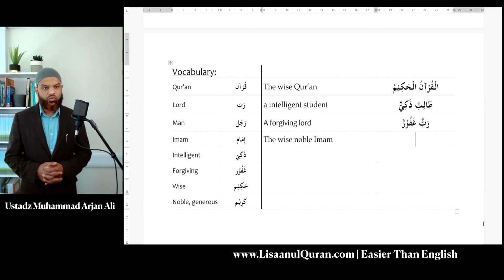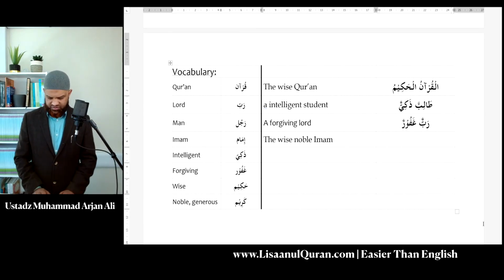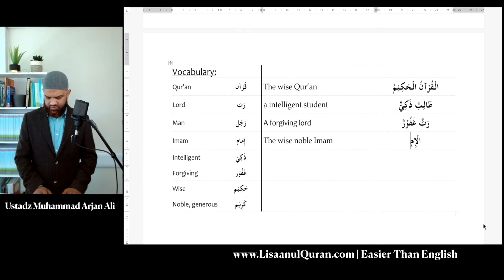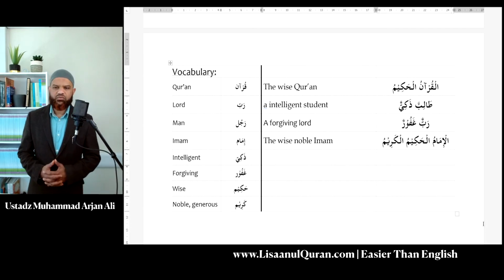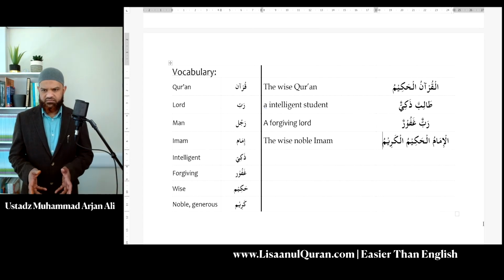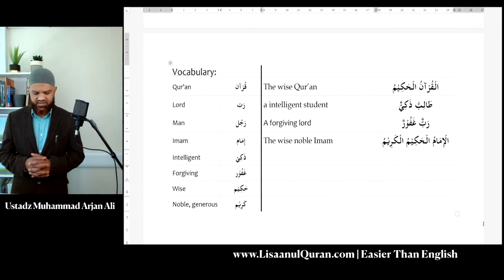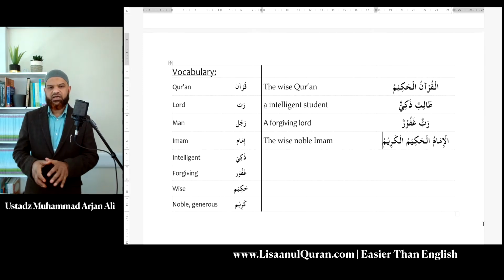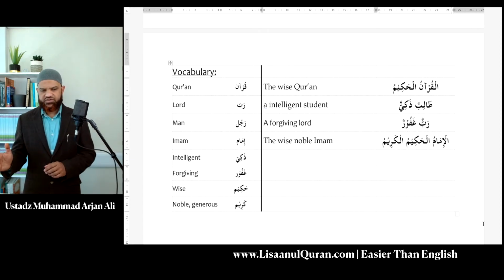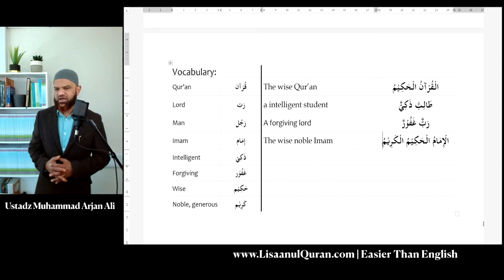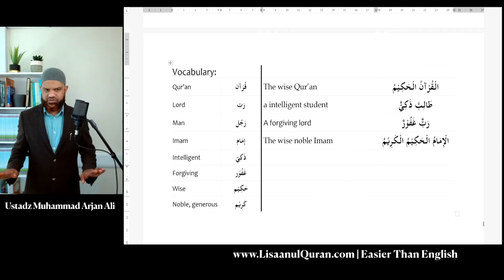The wise, noble Imam. So we have the word Imam first, which has to be Al-Imamu. Wise, Al-Hakimu, noble, Al-Karimu. The wise, noble Imam. Al-Imamul Hakimul Karimu. Again, very simple, inshallah ta'ala. You can see it, the noun being described coming first and the description following afterwards, and they're matching in all the four properties.